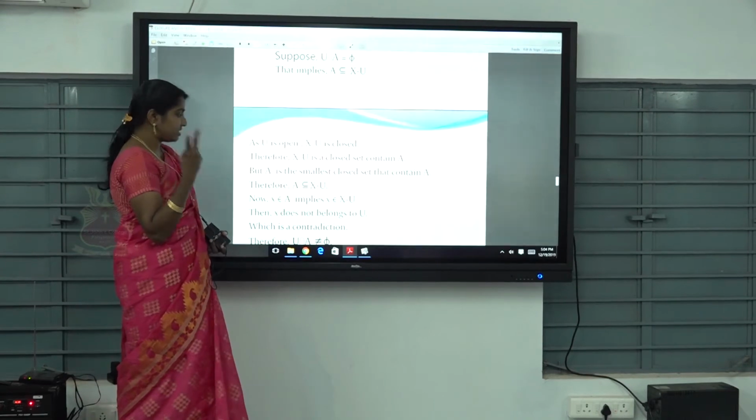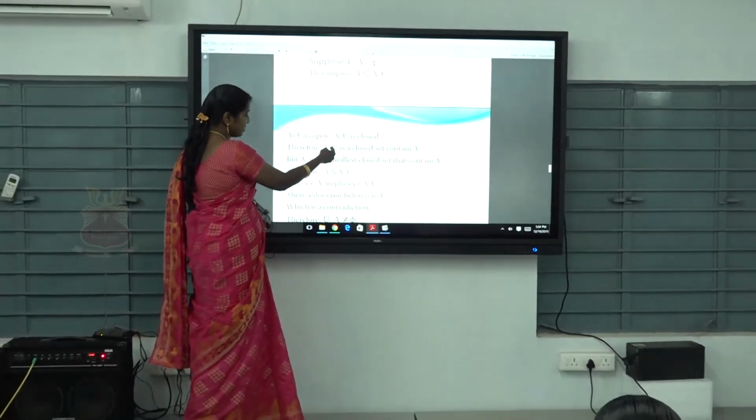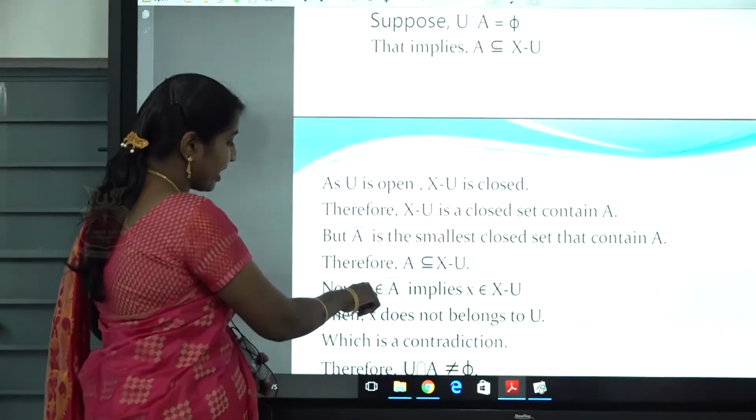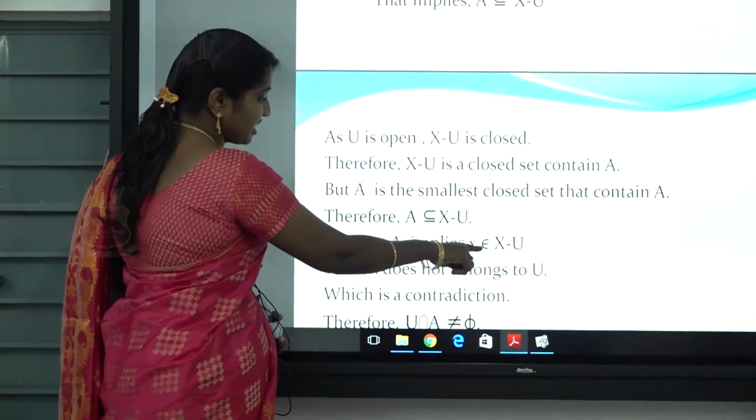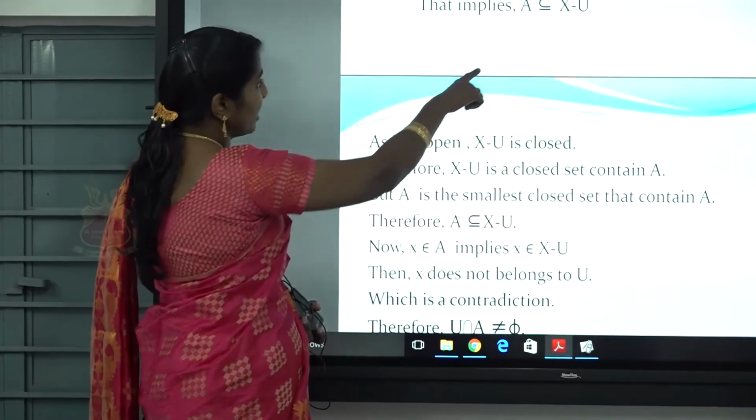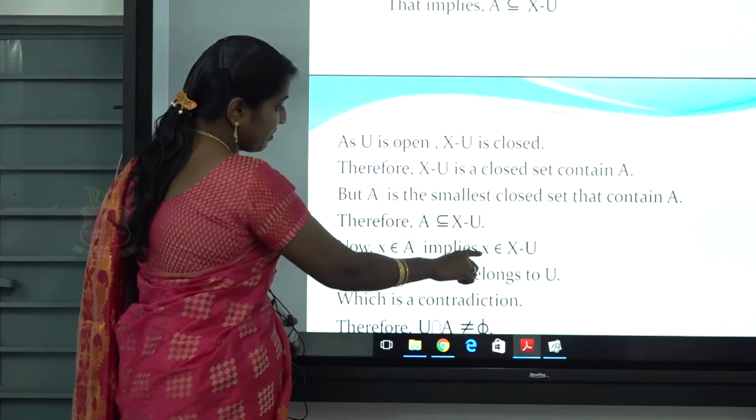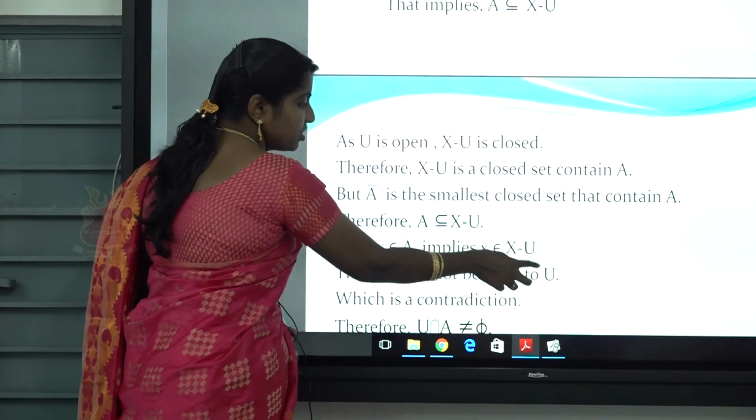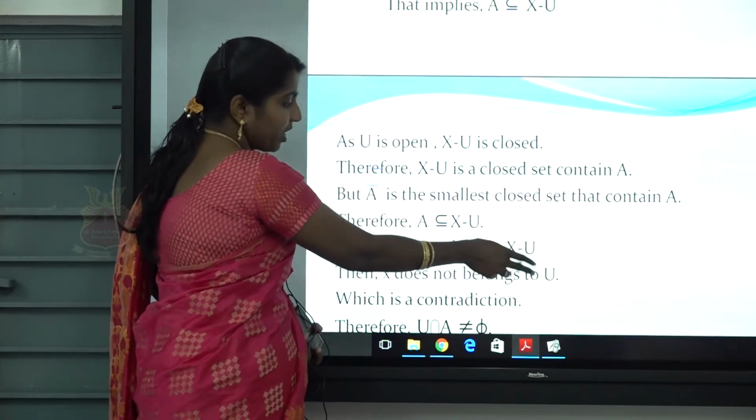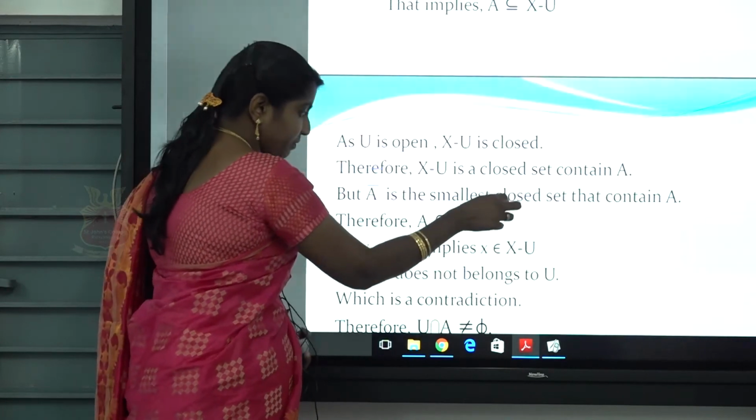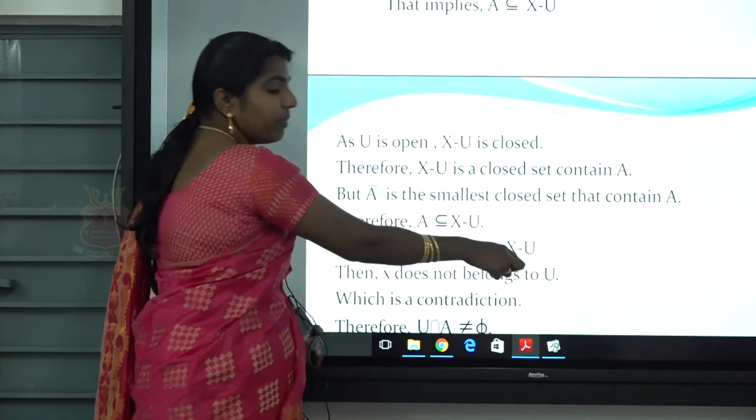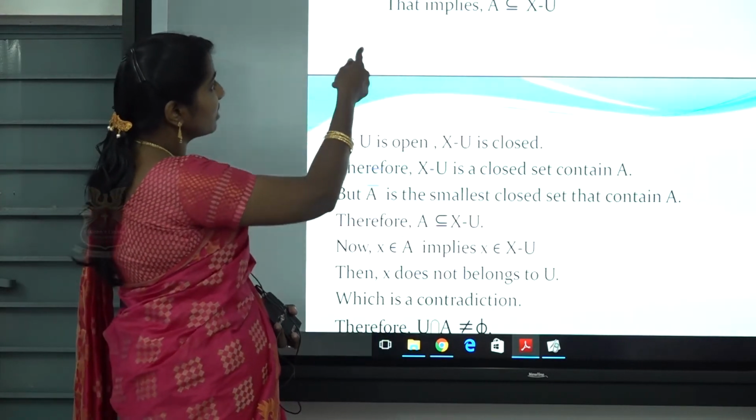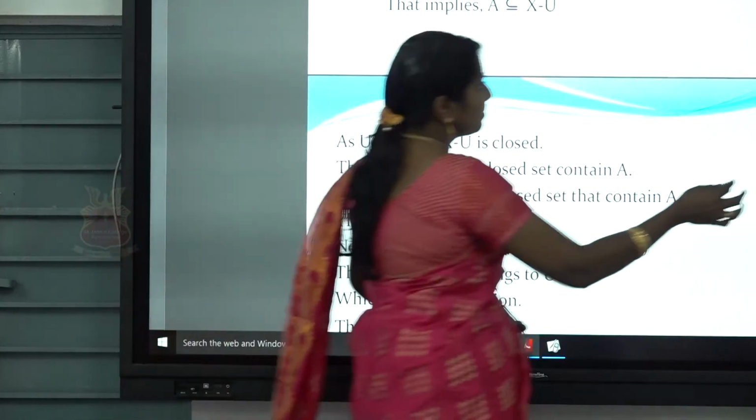So we have two sets, A closure and X minus U. Therefore A closure is contained in X minus U. So now x belongs to A closure implies x belongs to X minus U. Then x does not belong to U, because these two sets are complements of each other. So when x belongs to X minus U, x does not belong to U, which is a contradiction because of what we took in the starting.